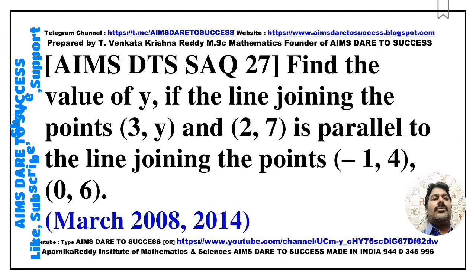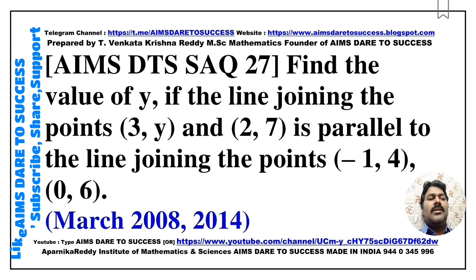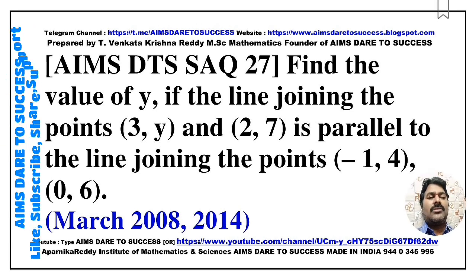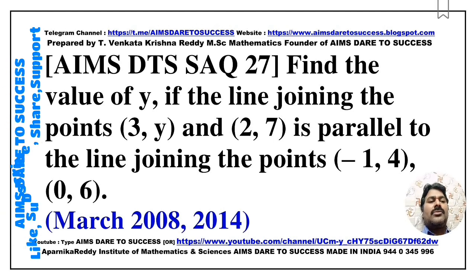SAQ 27. Find the value of y if the line joining the points (3, y) and (2, 7) is parallel to the line joining the points (minus 1, 4) and (0, 6). This question will also come in 2 marks also. But because this concept is related to 2 marks only, practice more. This question is a VIP question. So March 2008, March 2014.